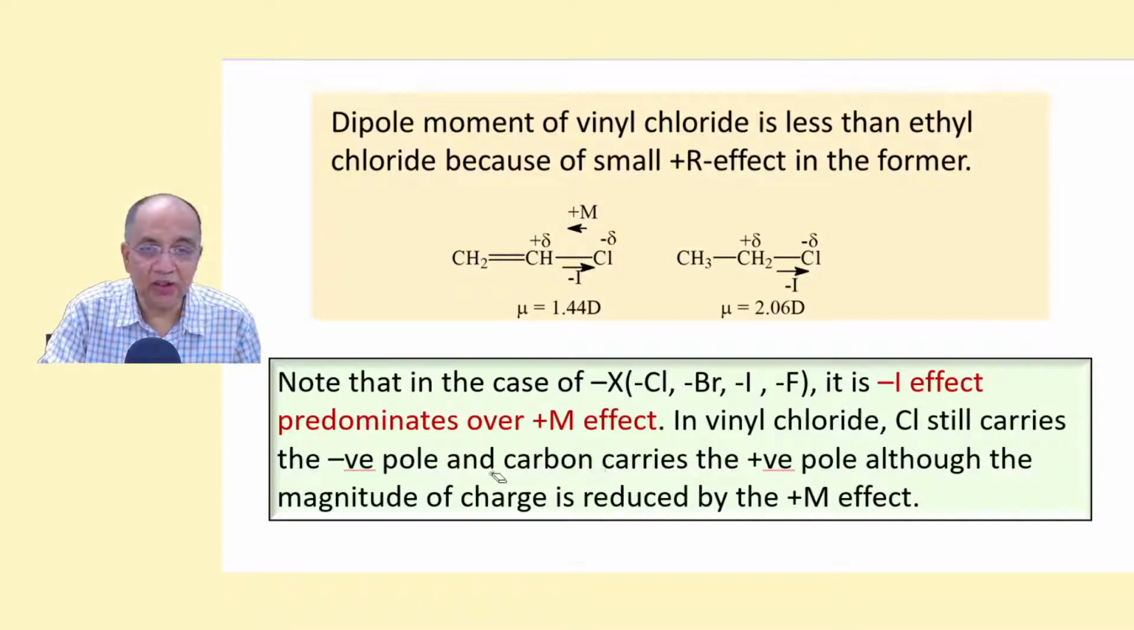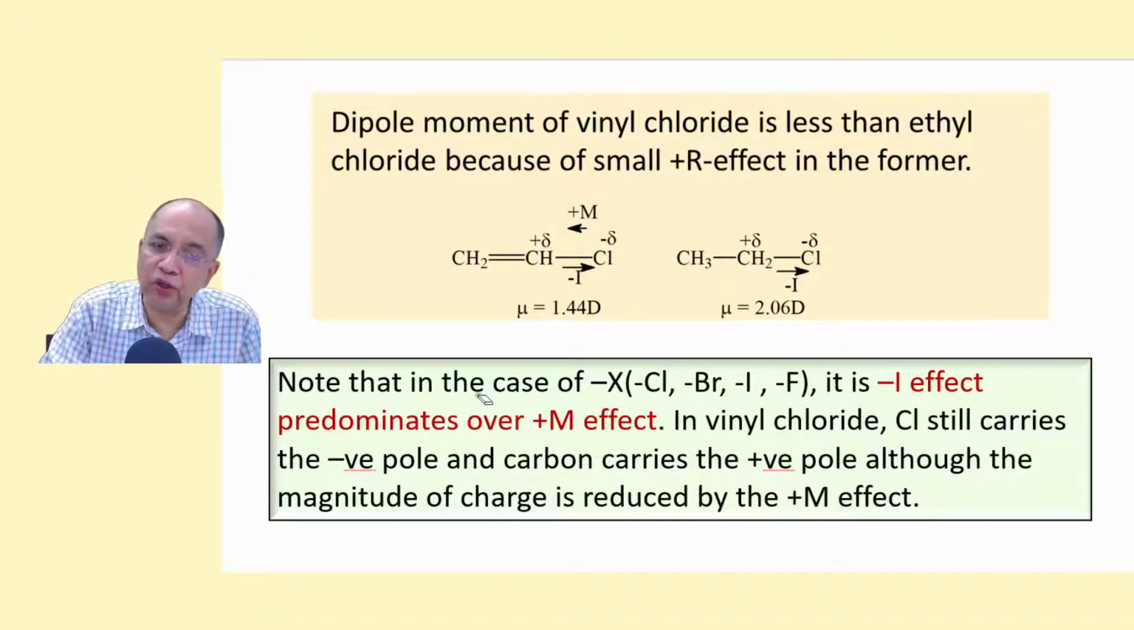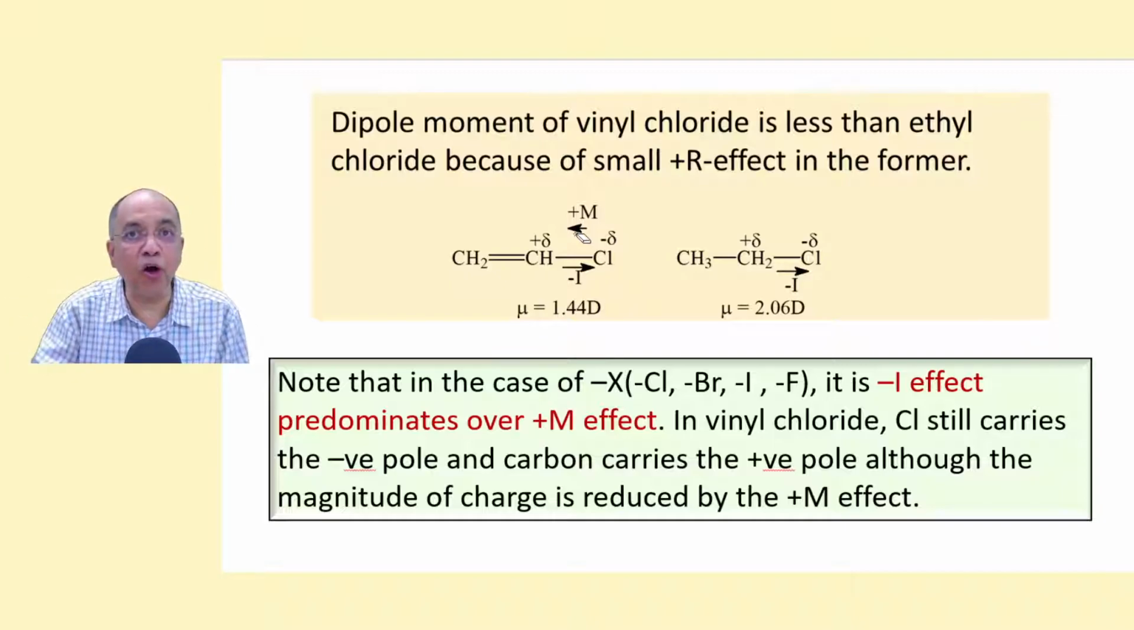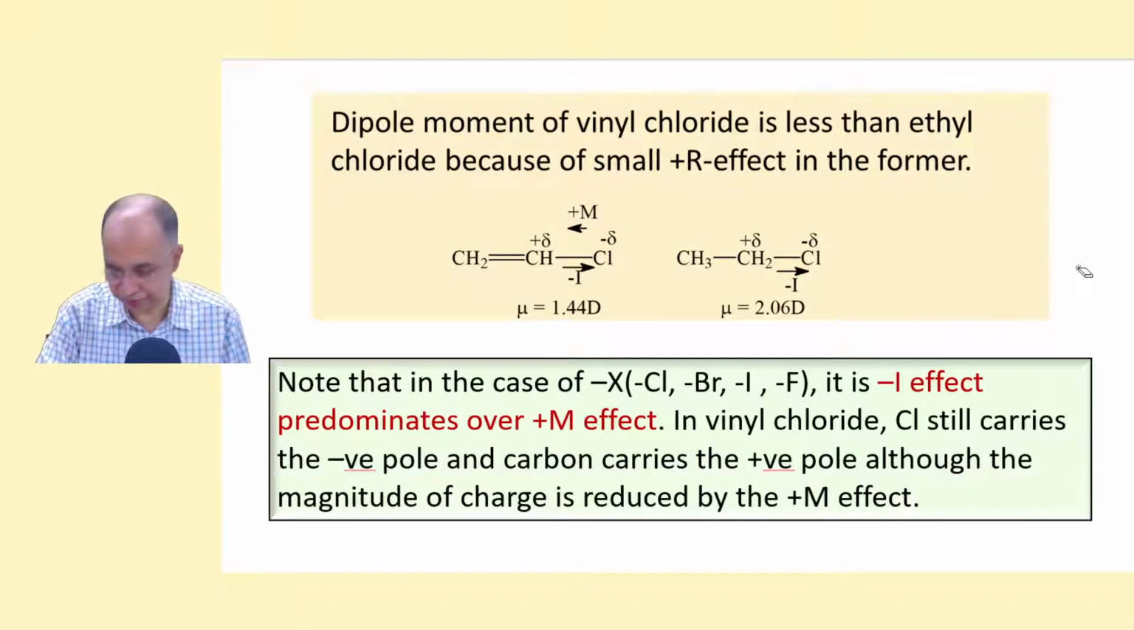You understand? So the minus I effect no doubt is dominating over the plus M effect in this case. But because of that cancellation, the net dipole moment in the direction of chlorine is becoming less. But here there is no such plus M effect working in the opposite direction. Rather here there is a plus I effect, right? So the polarity is more.